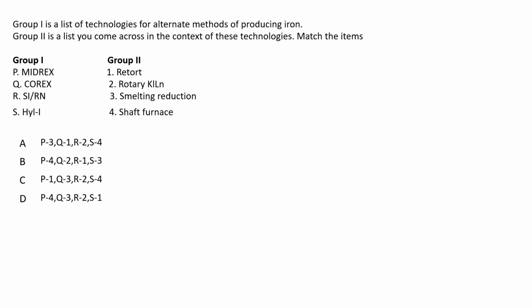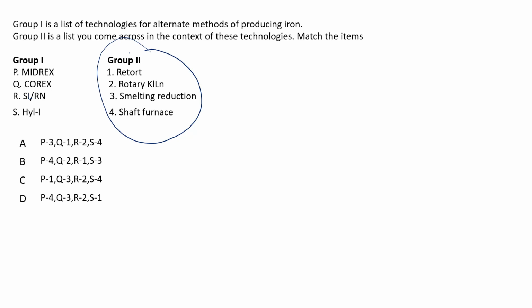So Midrex, then we have Corex, then SL/RN, then HYL 1. The four options are retort, rotary kiln, smelting reduction, shaft furnace. So basically it is talking about the method or the equipment where this process happens. So let us do the matching.